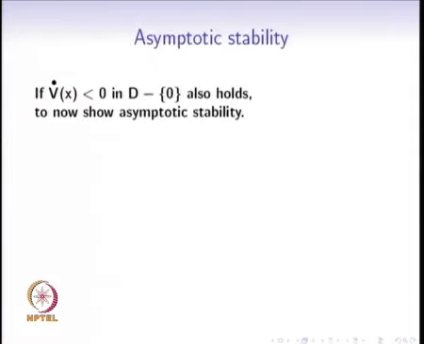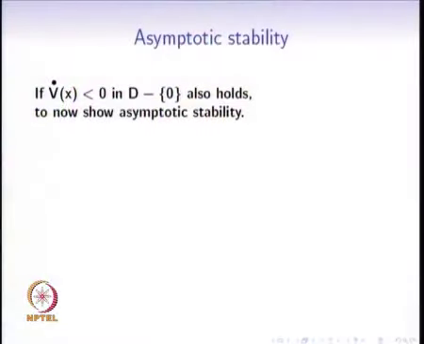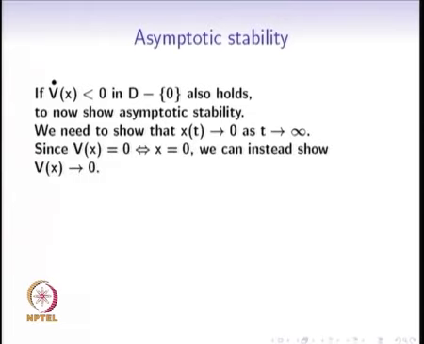What is to be proved for asymptotic stability? If V dot of x is in addition assumed to be negative for all points except the origin, for all points except the equilibrium point, then we are to yet show that the equilibrium point is in fact asymptotically stable. So to show that it's asymptotically stable, what is to be shown? We need to show that x of t tends to 0 as t tends to infinity.